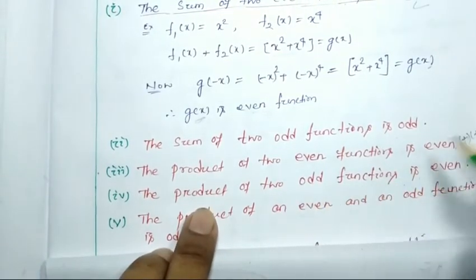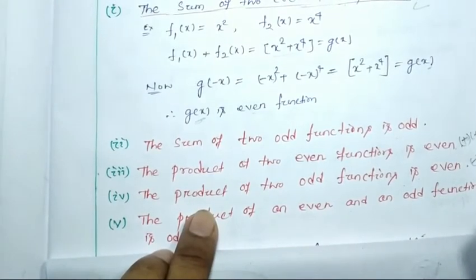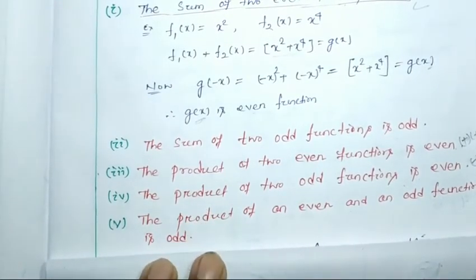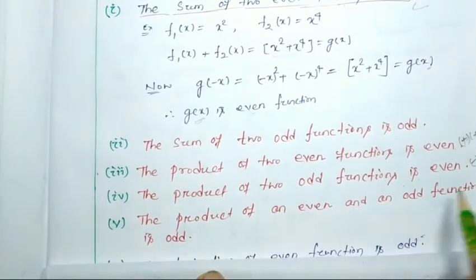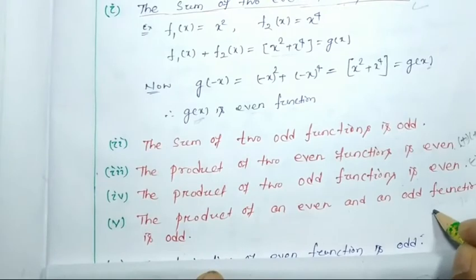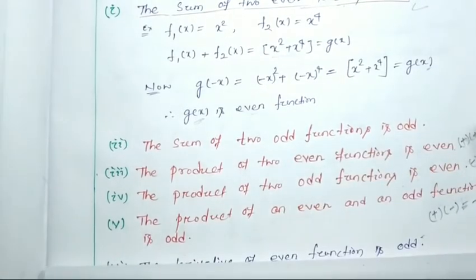The product of two odd functions is even, that is minus into minus will be plus. The product of an even and odd function is odd, that is plus into minus will be equal to minus. In this way you can also remember.